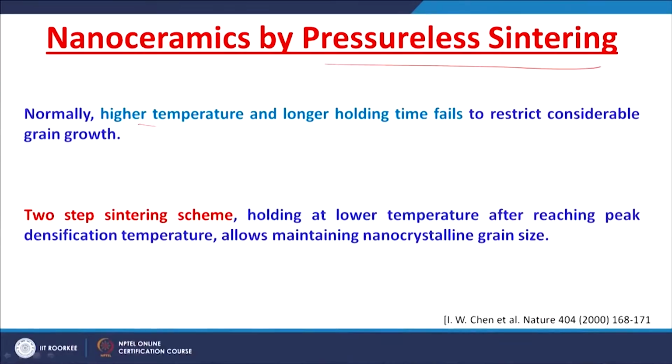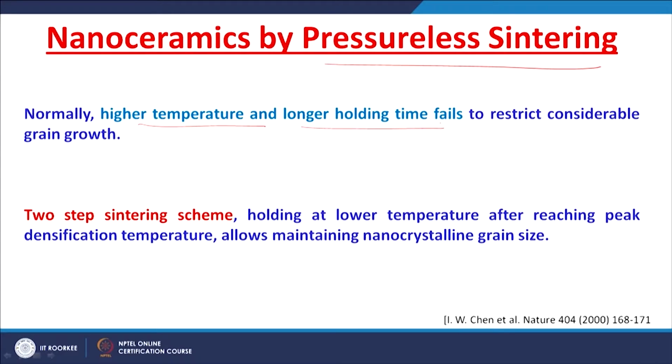But in pressureless sintering, normally higher temperatures and longer holding times are required to have a dense ceramic body. But holding at a higher temperature for a longer time leads to considerable grain growth. So, this is the major challenge in the pressureless sintering technique.